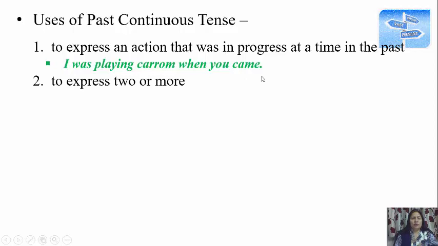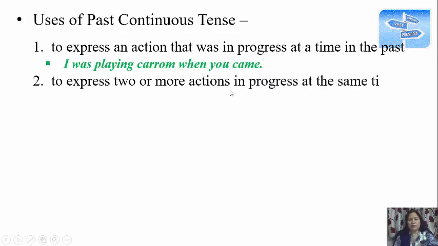Then the second use is to express 2 or more actions in progress at the same time. Sometimes 2 actions are in progress simultaneously. For example, when you came, I was sleeping. No, when you came is a simple past tense, and I was sleeping is past continuous. When I was sleeping, my mother was cooking. So 2 actions were happening at the same time.